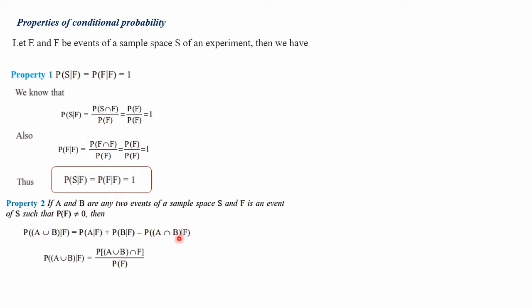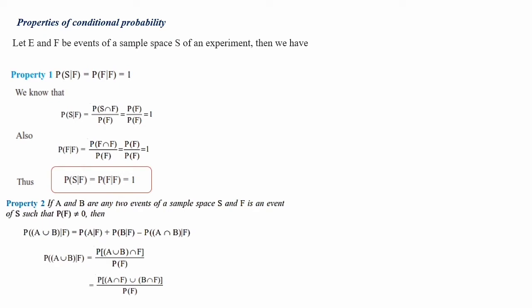Let's see the derivation. P of A union B given F, by using the conditional probability definition, P of E given F is equal to P of E intersection F divided by P of F. Same way, P of A union B given F is equal to P of A union B intersection F divided by the denominator, that is P of F. Then P of A intersection F union P of B intersection F, by using the formula A union B intersection F is equal to A intersection F union B intersection F.